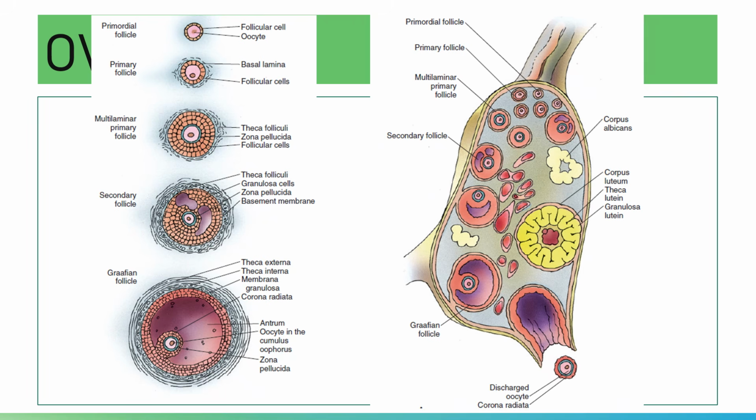Then you have your multilaminar primary follicle, where you can appreciate your zona pellucida and then your granulosa cells. Your primordial follicle is smaller compared with your primary follicle.